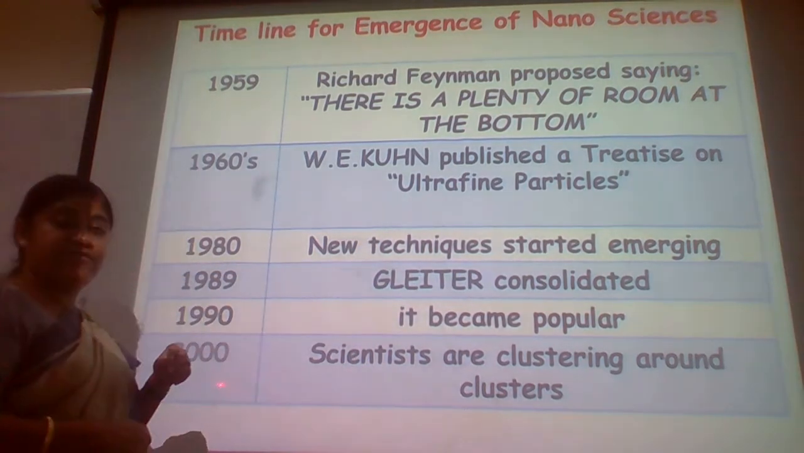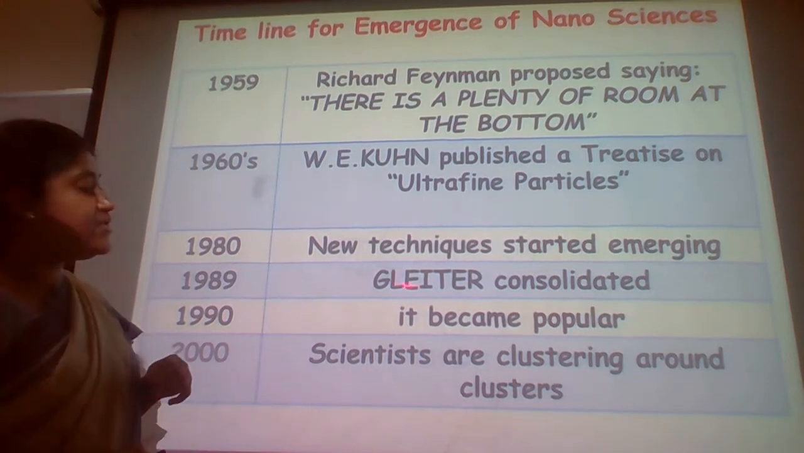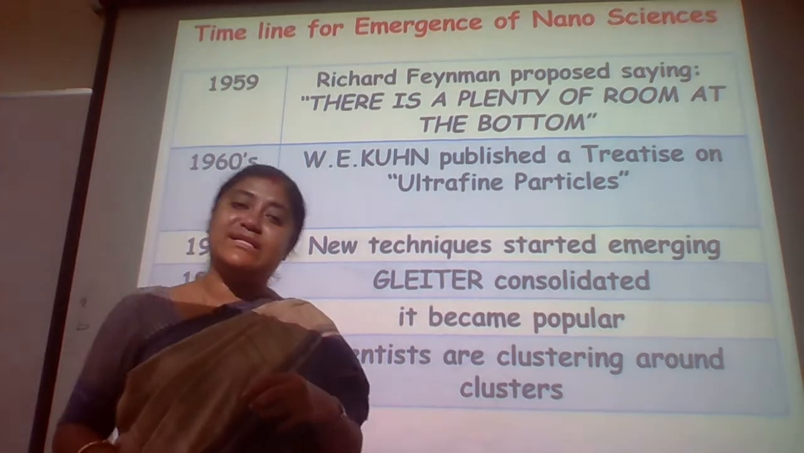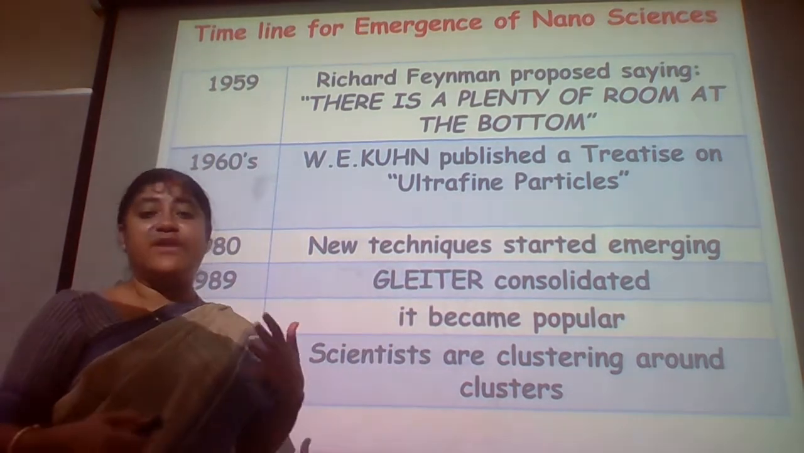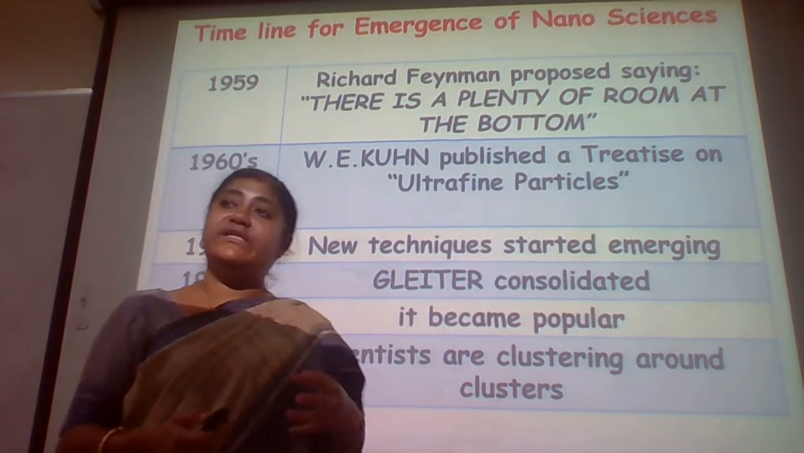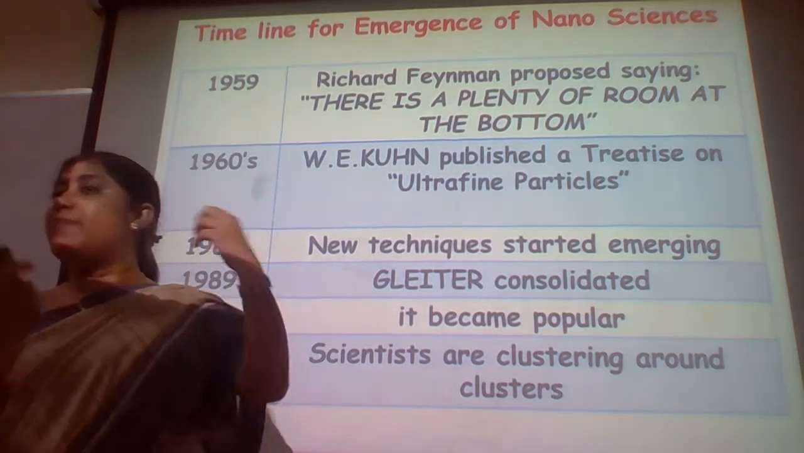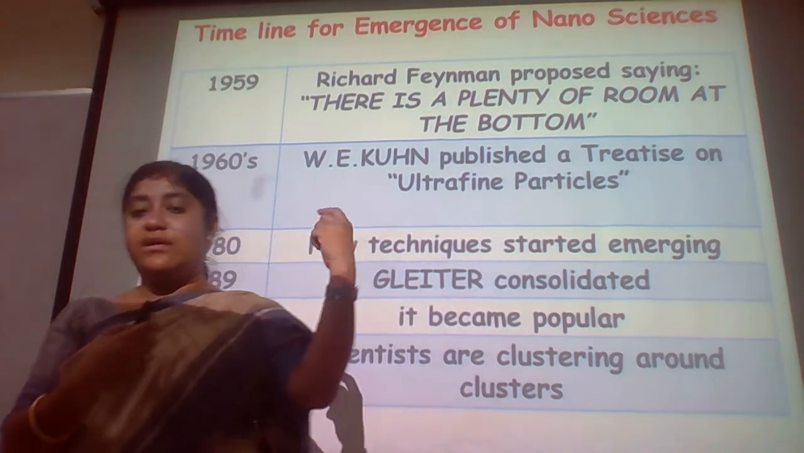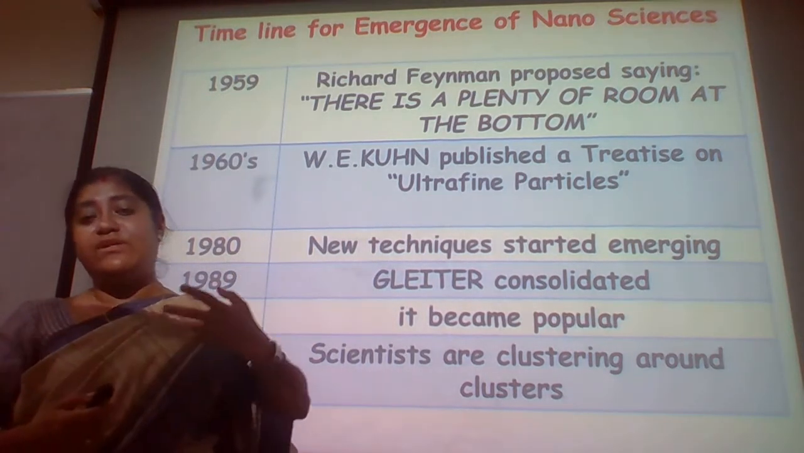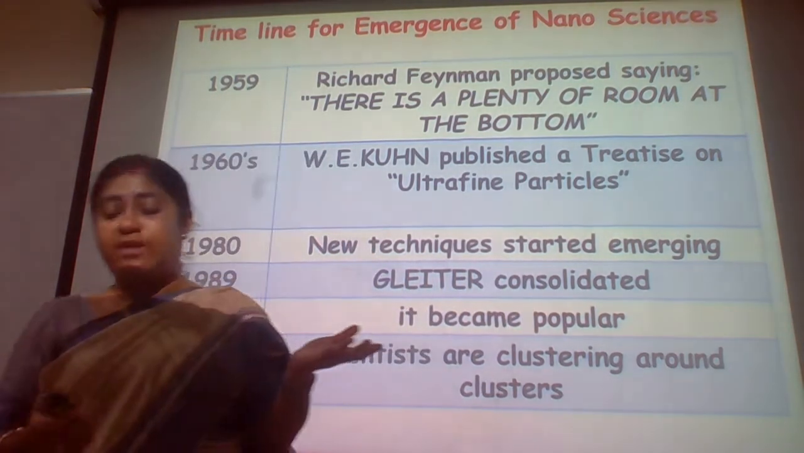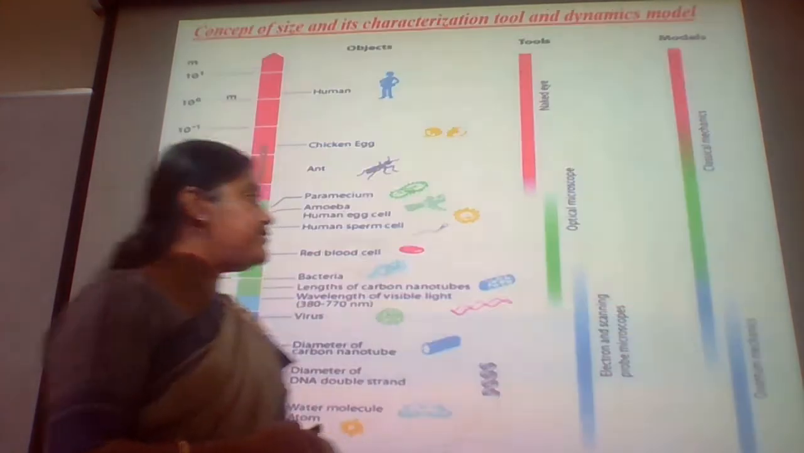And in 2000, if you see over here, scientists are clustering around the clusters. So you can see that clustering around the clusters is basically what the whole world is trying and doing as of now in every field of technology, every field of industry, in bio, in semiconductors, in photonics, everywhere we can see, even the optical fibers, electronics, the nanoscience and technology is basically what we are coming across.